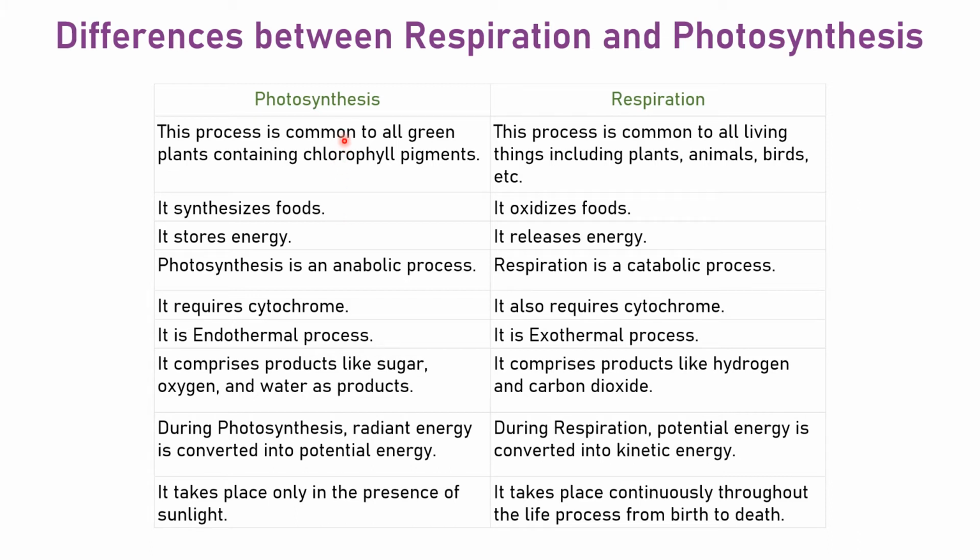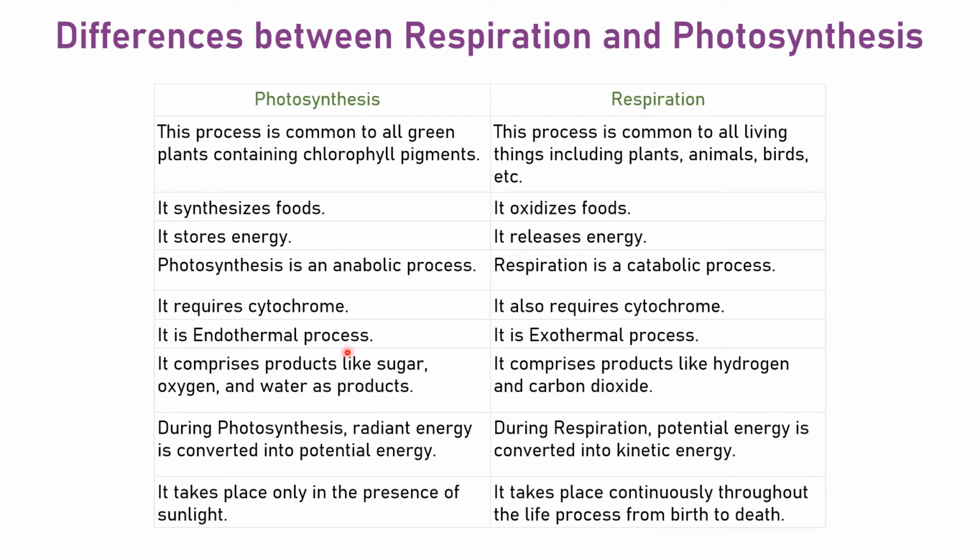Then in photosynthesis, it stores energy. In respiration, it releases energy, because this released energy is utilized for different cellular activities. Then synthesis is an anabolic process we have just discussed, and respiration is a catabolic process. Then it requires cytochrome.